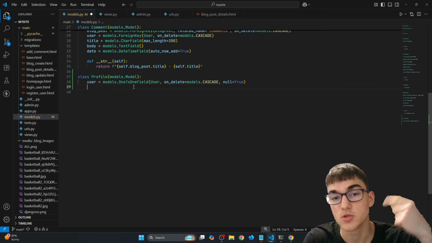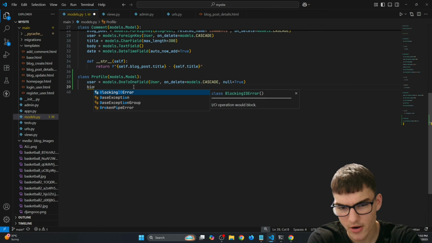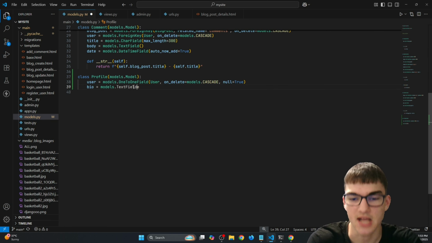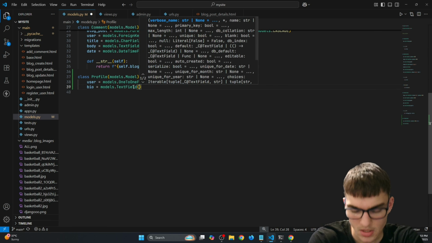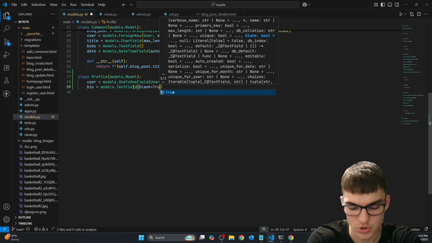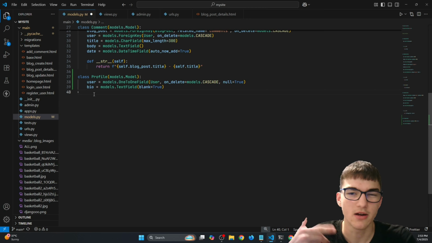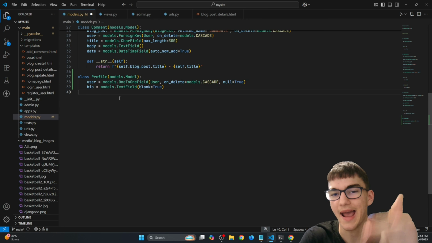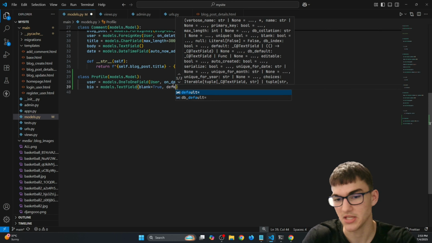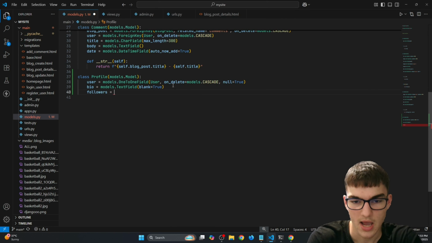Alright, and now let's add those biography, followers, and image fields. So right here, let's just type bio, and that will be just models.TextField. And inside of the brackets, let's just put blank equals True, so the users don't need to actually pass the bio. Later on I will show you the way we can actually add the default bio without passing the default right here.